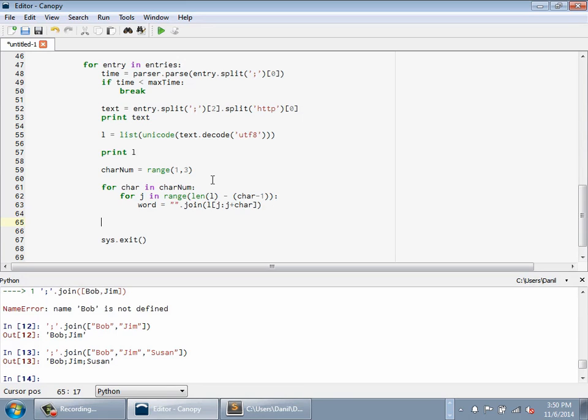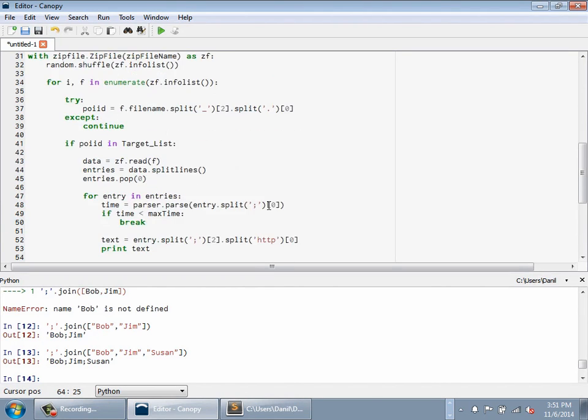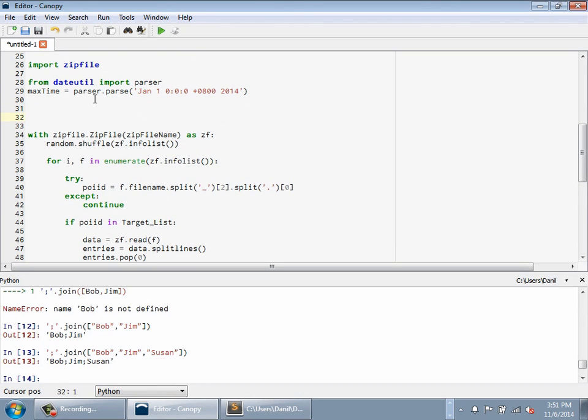So after I generate this, remember I'm just looking at combinations of 1 and 2 characters, and I'm getting all of these words here. I'm going to put all of those words into a list of words. Okay, this will be kind of a big bag where all of the comments will be broken down into all these words, and they'll all be put into one list. So I'm going to specify a variable for this list in the very beginning of my script. I'm going to call it list of words target.